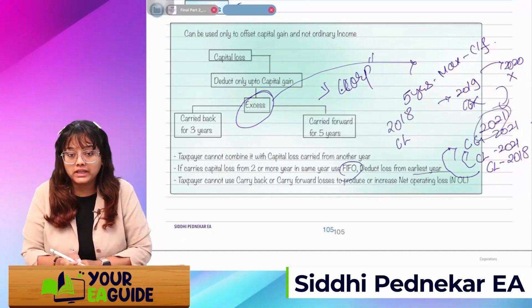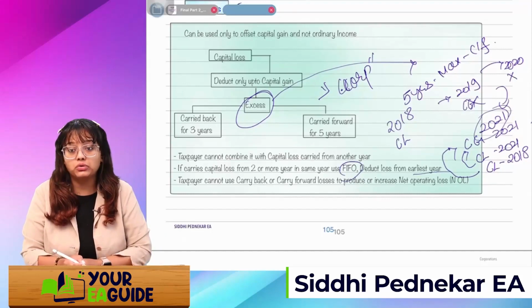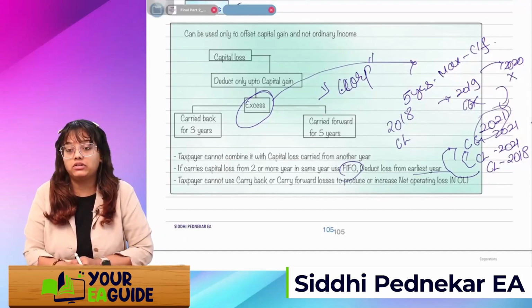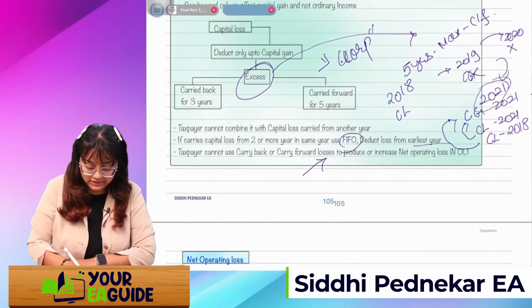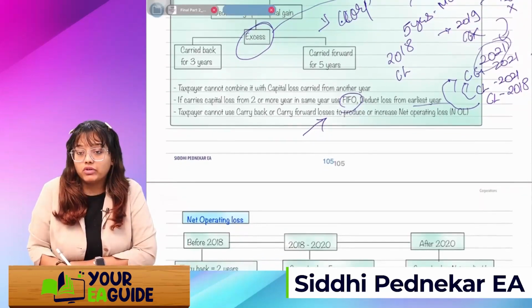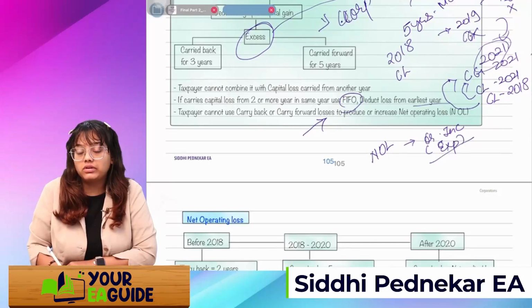If you carry capital loss for 2 or more years, the FIFO method will be used and deduct the loss of the earliest year. Taxpayer cannot use a carry back or carry forward loss to produce or increase a net operating loss. See, now what do you mean by this? If you are already having a NOL, net operating loss, means all your ordinary incomes minus all your expenses, then you come to a figure which is a net operating loss.